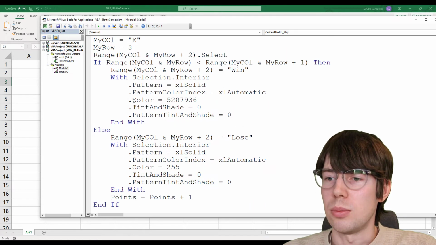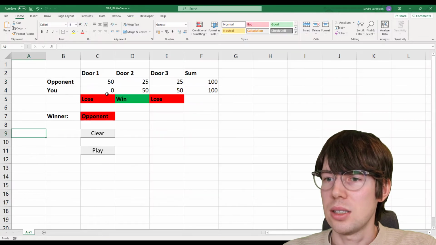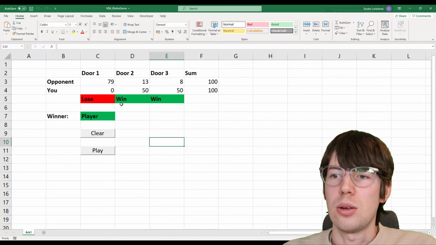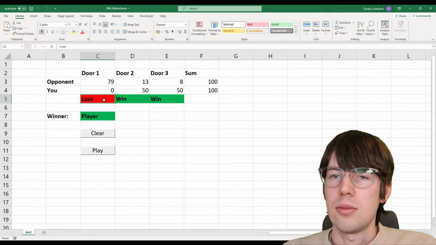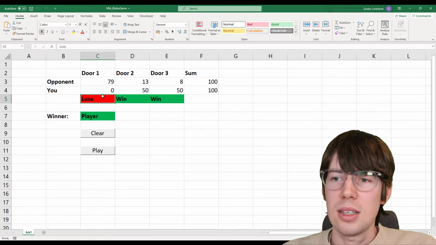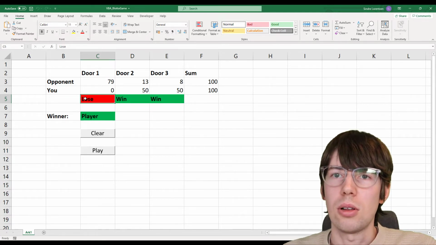And then door number 3. So what I'm doing here is comparing the numbers. If the opponent's number is less than my number, then I write win and color it green. If that is not the case, then I write lose and color it red.